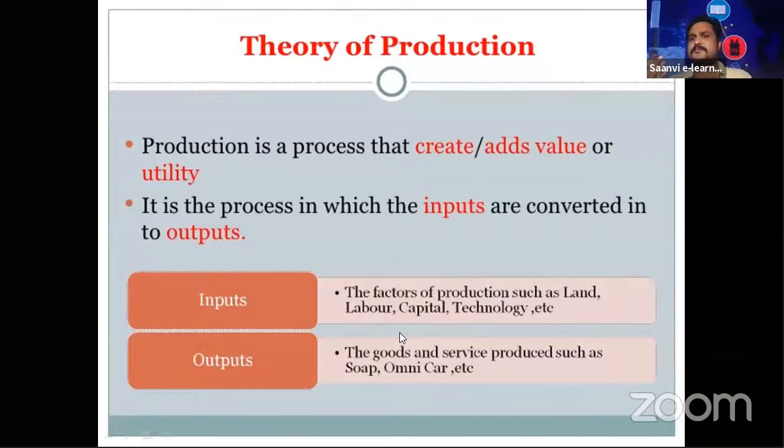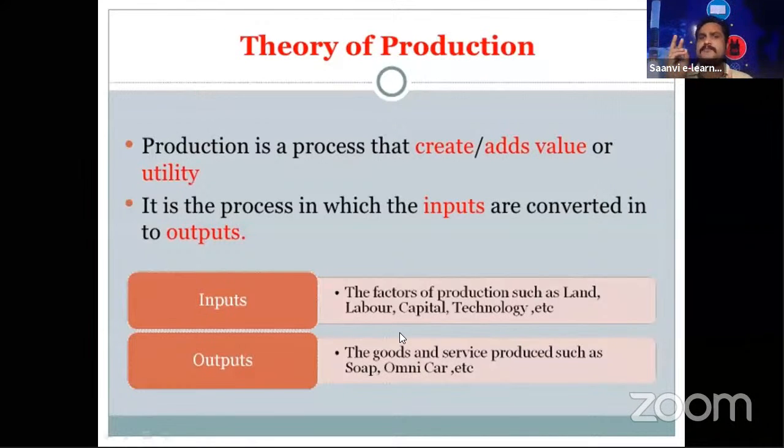The goods and services produced such as soap or a car or whatever it may be, that is the output. Input plus input is equal to output, all should be like production itself.